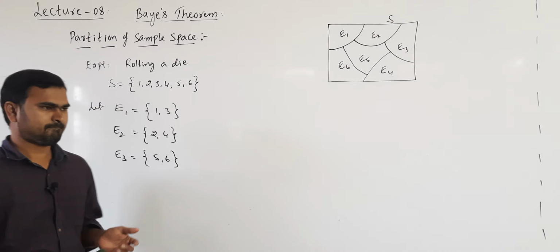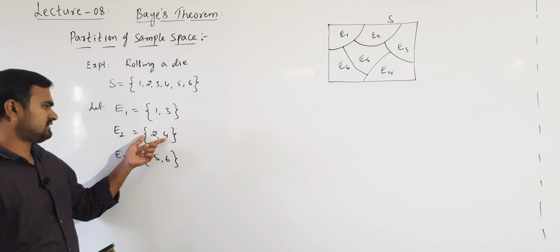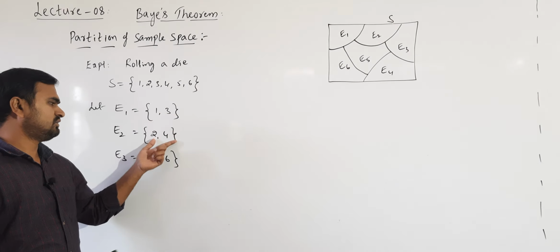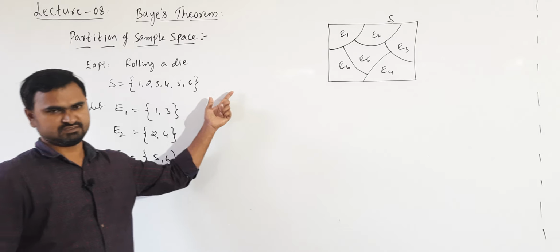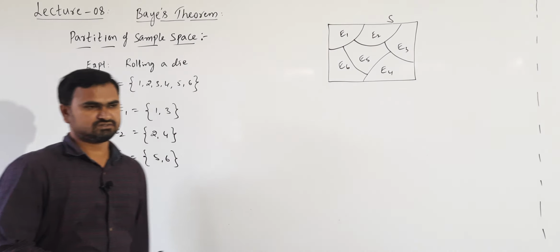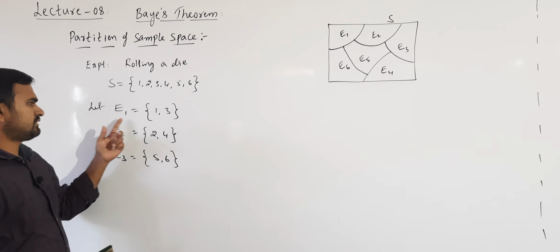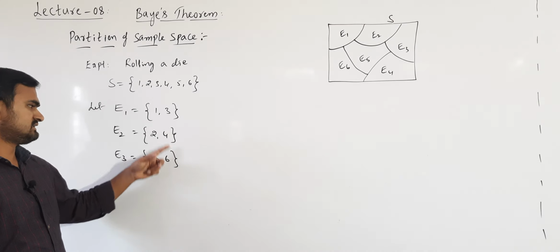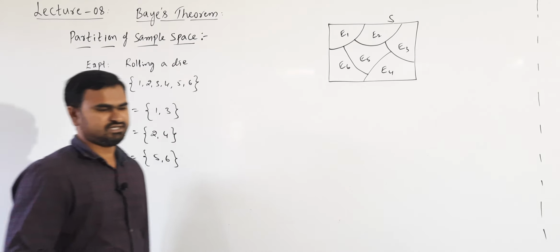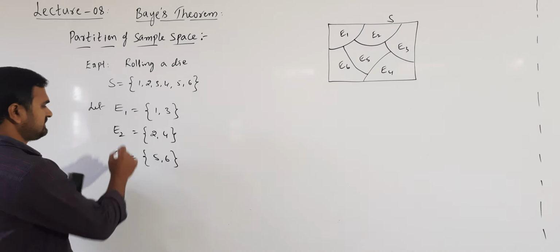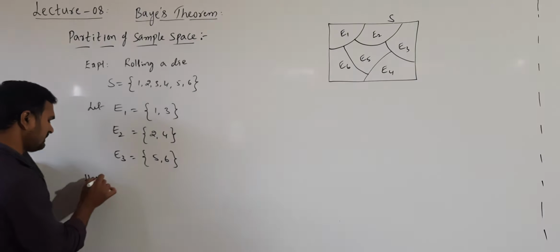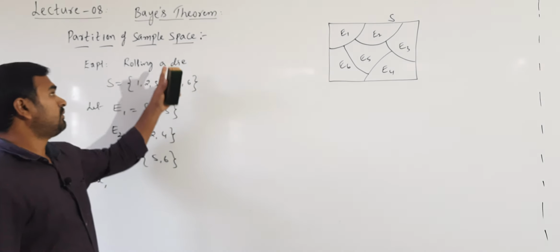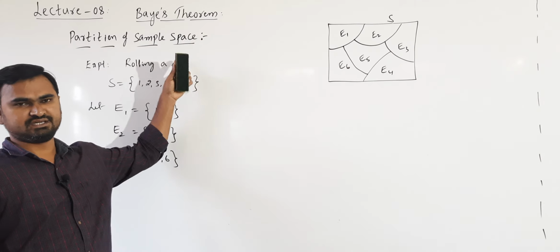Next, second condition, combining all, E1 union E2 union E3, are we getting the sample space? The union of all the three is nothing but the sample space. So, it is satisfying the second condition also. Third condition, the probability of occurrence of any of the events is non-zero. So, that is also satisfied. So, these three conditions are satisfied. We can say that E1, E2, E3, these events are representing the partition of sample space S here.